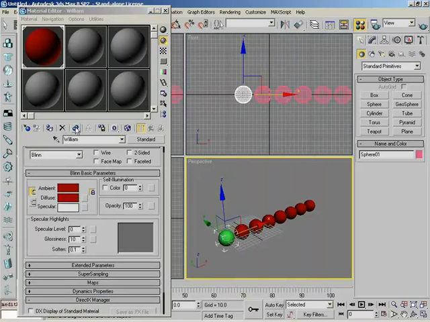Very handy. Now, next to this, we have Make Material Copy, which is kind of an interesting thing. Take a look at this material. Currently, you'll notice it's hot. We've got triangles in the corners. That means it is in two locations at once. It's in the material editor, and it is in our scene. If you click Make Material Copy, it's no longer hot anymore. So what just happened? 3ds Max made a separate copy of this material and put that material in our sample slot.